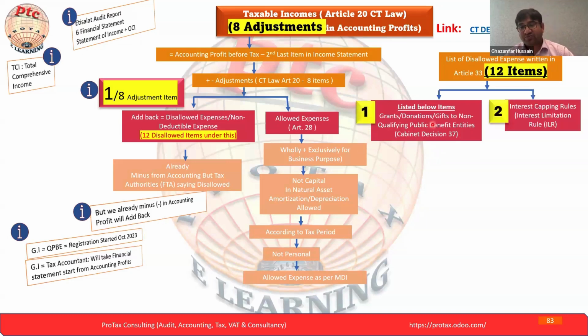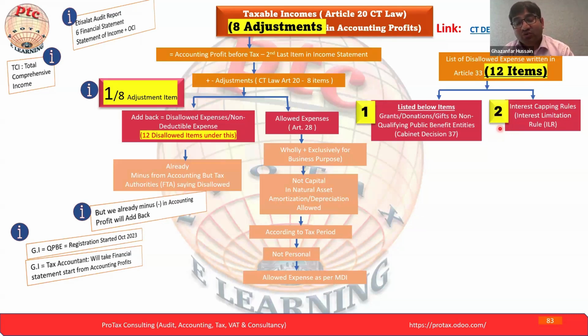Let's move on; that is our first point. Now we are going to see the next part, the interest capping rule, or interest limitation rule, ILR. We saw it earlier in the overview, but now we are going to discuss it in detail. Normally the law says 30% of the adjusted EBITDA, earnings before interest and tax. For the word adjusted, a couple of adjustments might be required, depending on each entity's operation, whether applicable or not. We will go through that as an exercise.